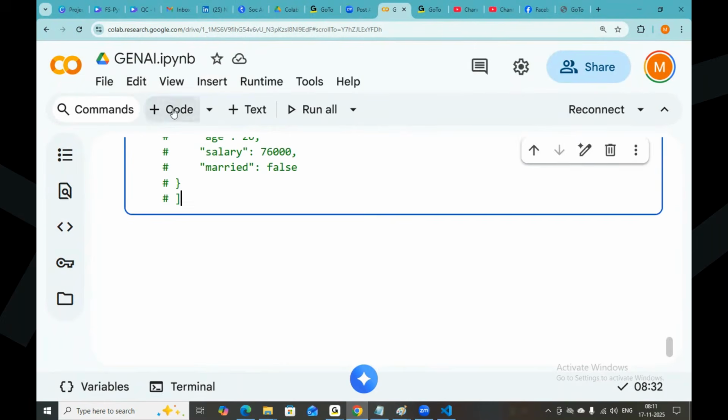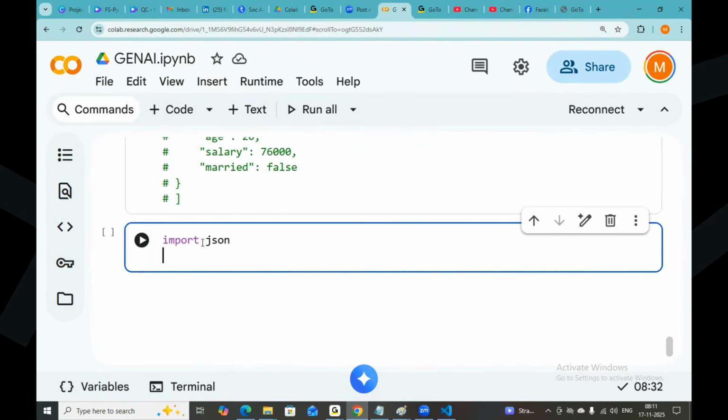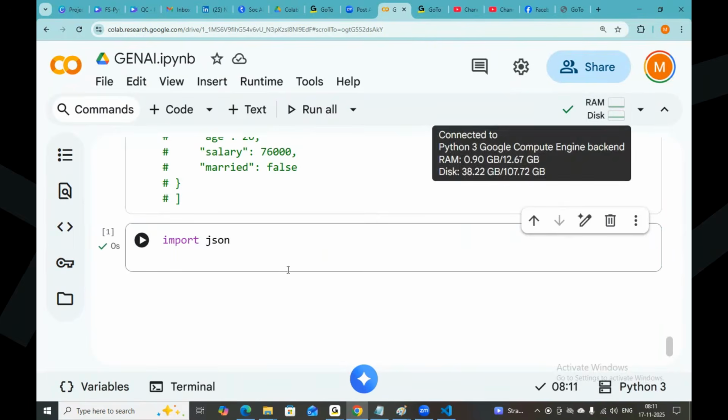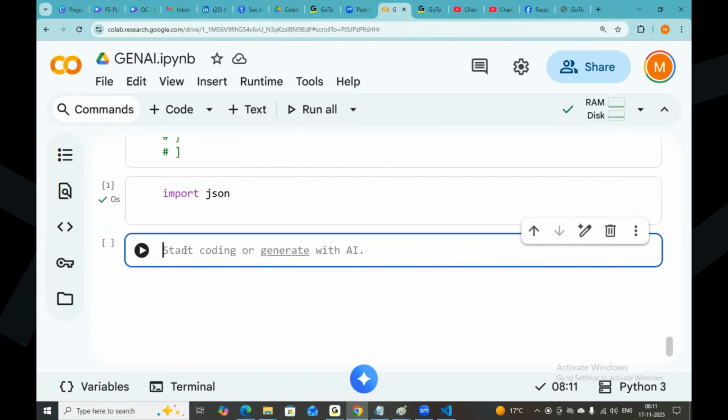Let me import the json module first. Import json. Let me connect it to the cloud. Okay, import json. The cell was executed and the module was imported. Now I took a simple Python dictionary. So this is PyDict.